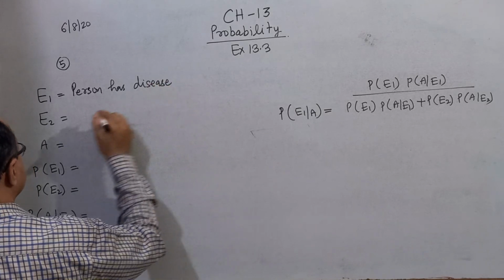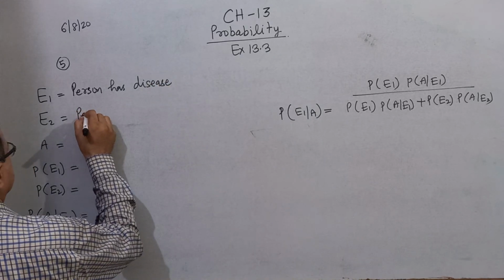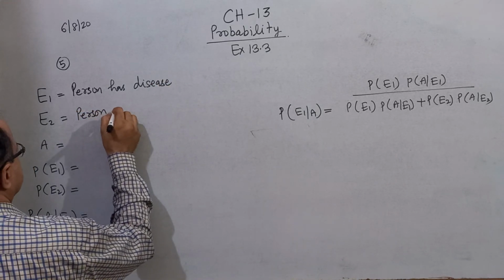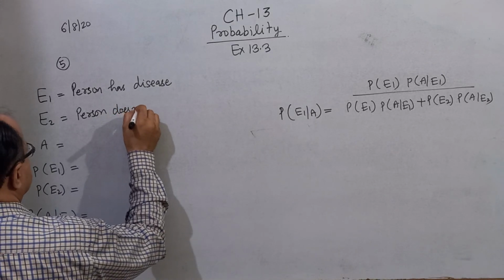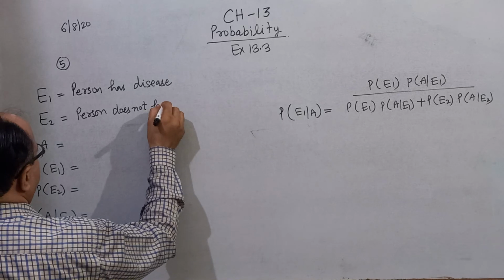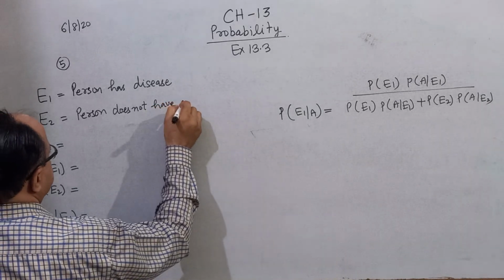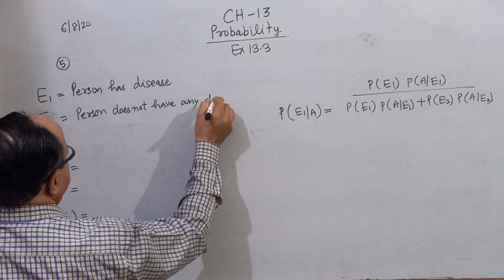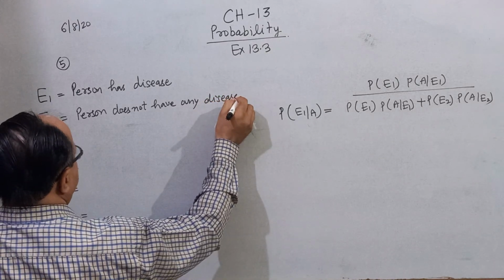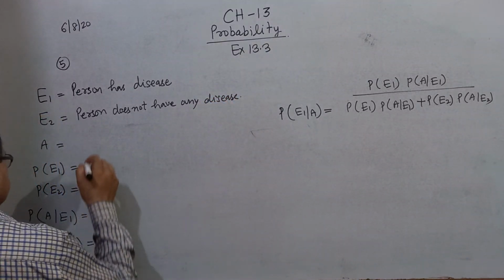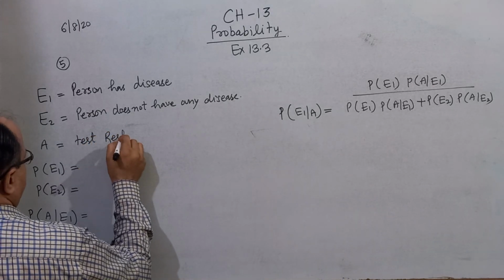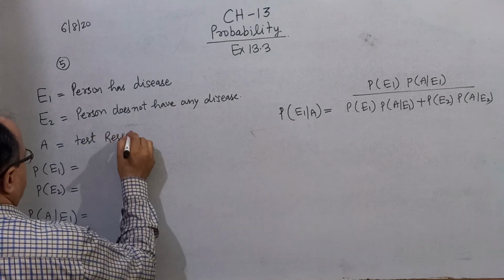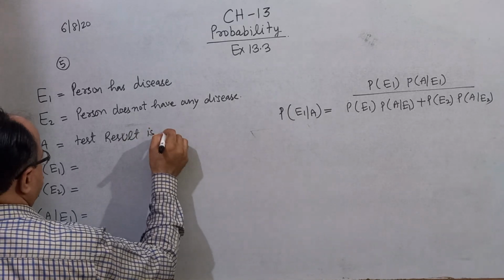The second event: the person does not have any disease. And the event A: the test result is positive.